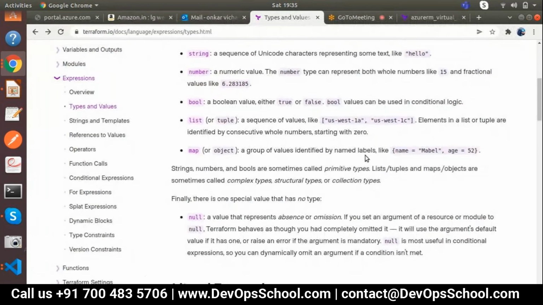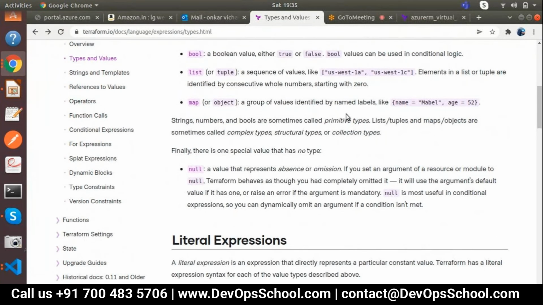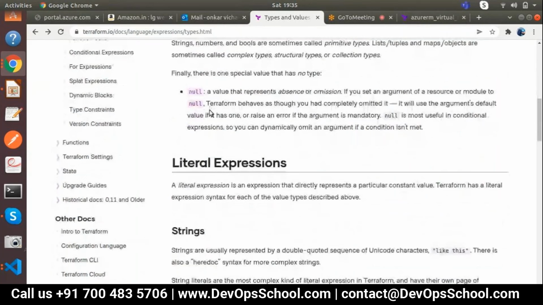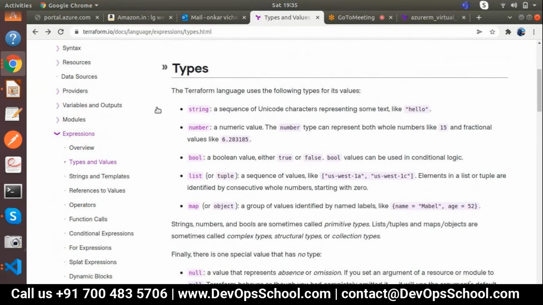Now map: a group of values identified by a name label, like name equals mabel, age equals 52. It means key and value. Whenever we are using key and value, at that time we are using map. So that is why the map comes into the picture. These are all the types of variable.